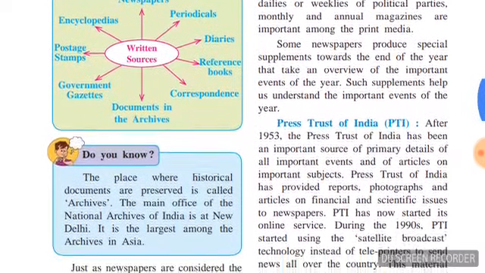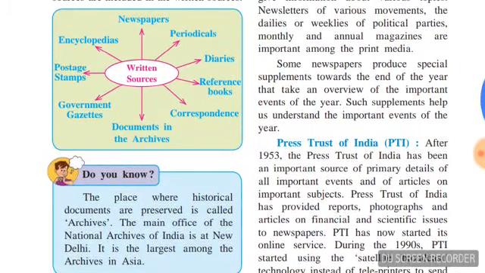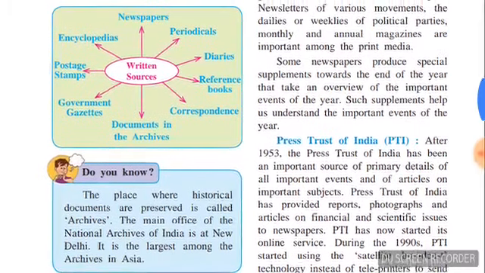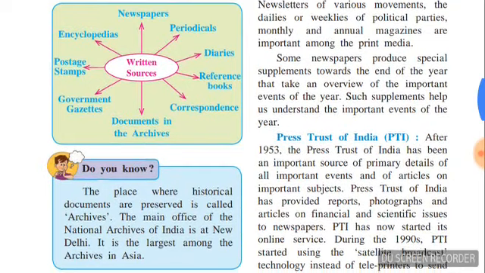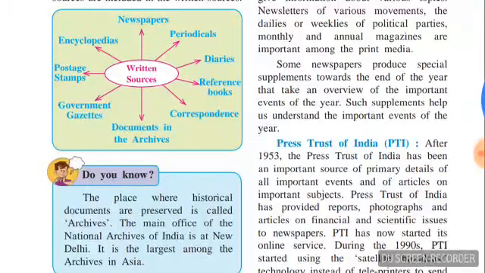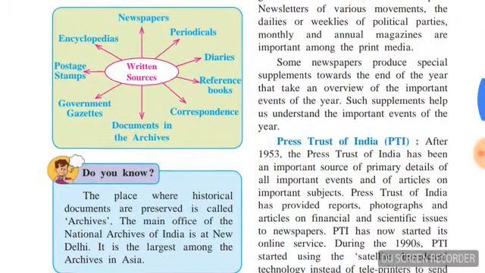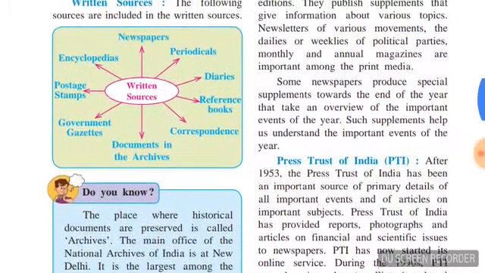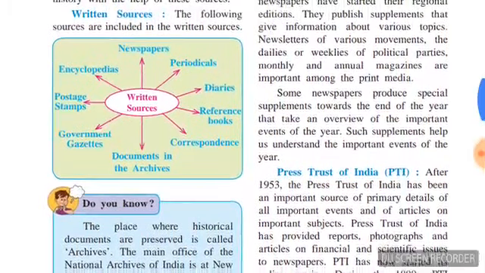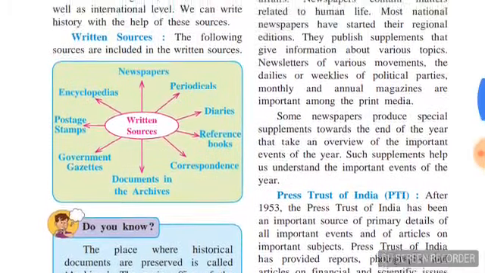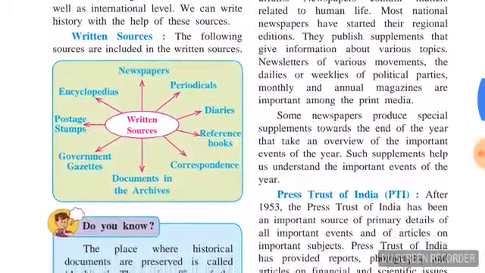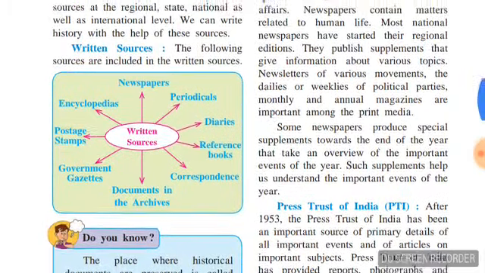What are archives? Please see the next down in the Do you know column. Do you know? The place where historical documents are preserved is called archives. The main office of the National Archives of India is at New Delhi. It is the largest among the archives in India. Then what are historical documents? If there are letters, we will take an example: if Shivaji Maharaj wrote a letter to Aurangzeb, it is an important document. If we see it today, we can know what the plans of Shivaji Maharaj were and what he told to Aurangzeb.